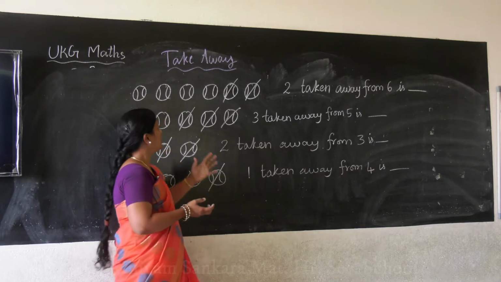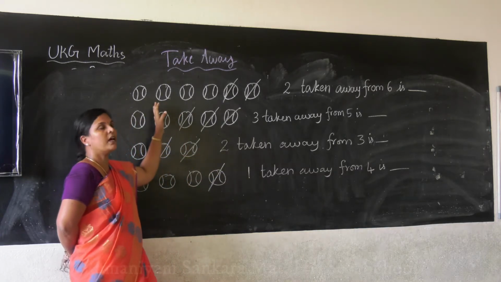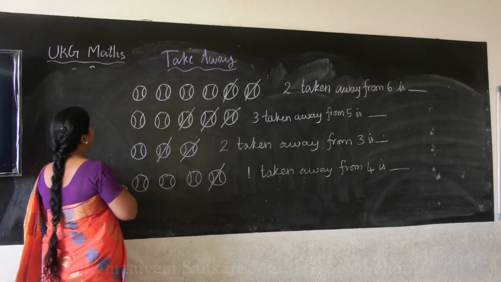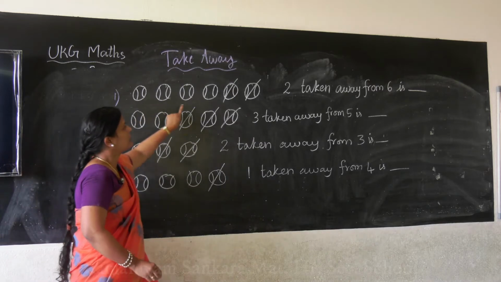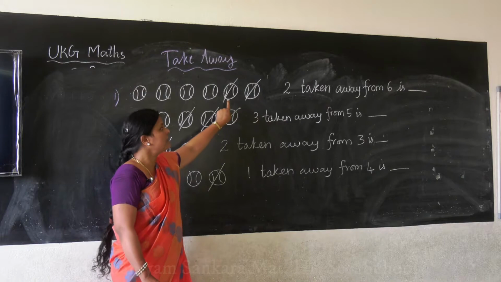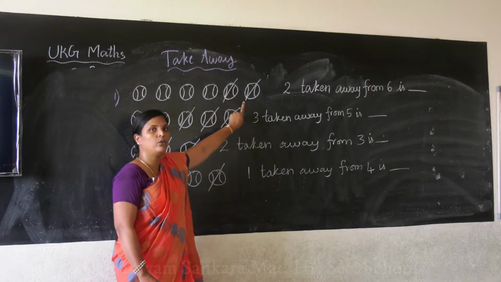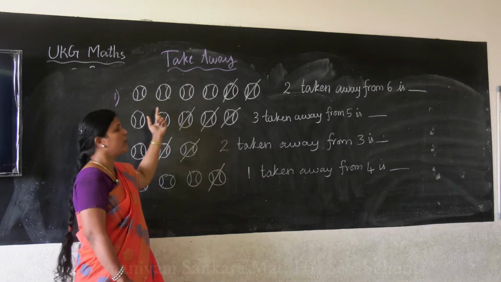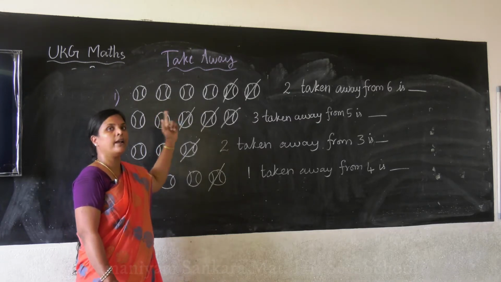Is it not? So now we will see that with some examples. Okay? This is the first one. How to do? These are some balls. Okay? Some balls are there. I have striked some balls. Then what you have to do? You have to find out the number left. So we are going to find out how many are left.